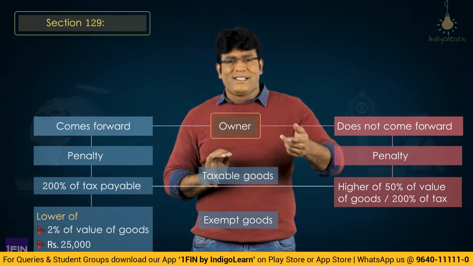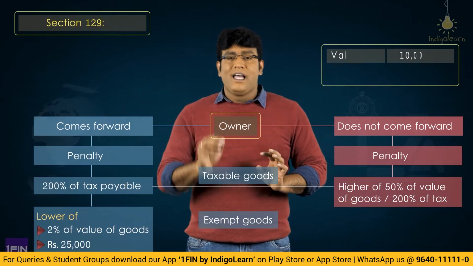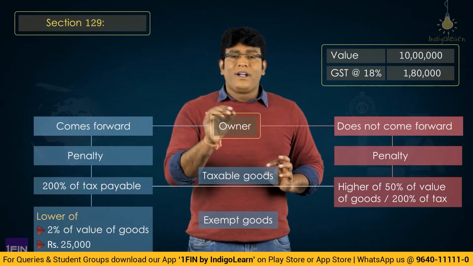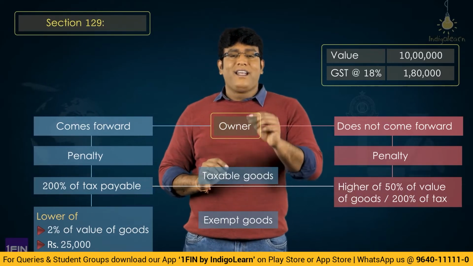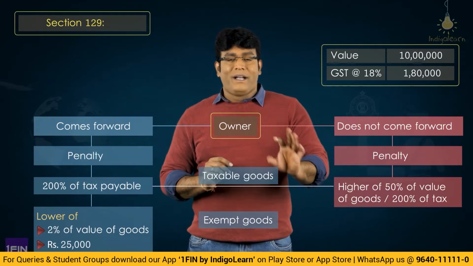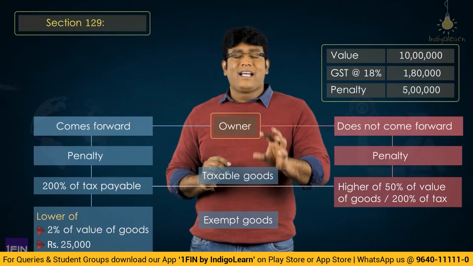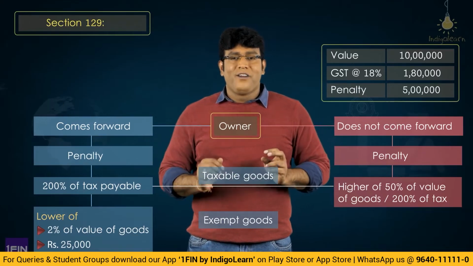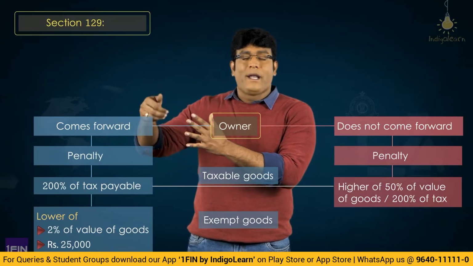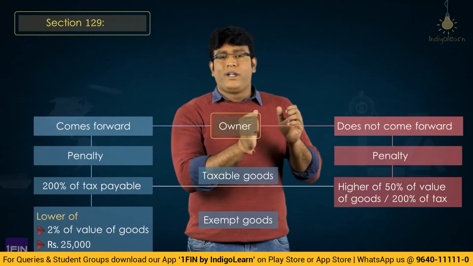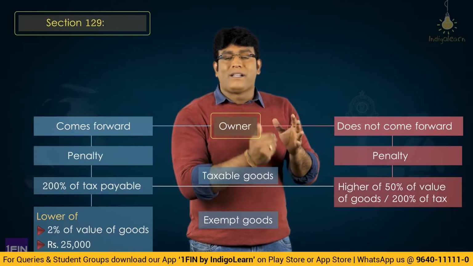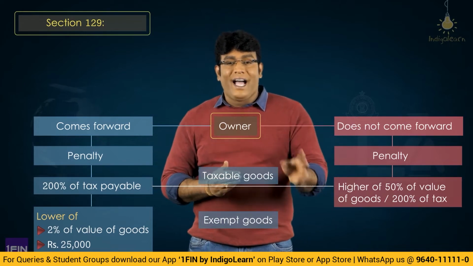So let's continue that same example. Assume value of the goods is 10 lakhs, rate of GST is 18%, which is nothing but 1,80,000. 200% of 1,80,000 is 3,60,000, and 50% of value of the goods is 5 lakhs. So penalty will be 5 lakhs or 3,60,000, whichever is higher, which is nothing but 5 lakhs. So if the owner comes forward, penalty is 200% of the tax, and if the owner does not come forward, penalty will be 200% of the tax or 50% of the value of the goods, whichever is higher.